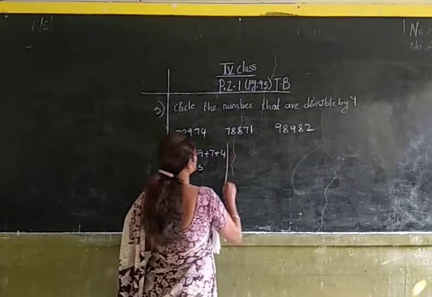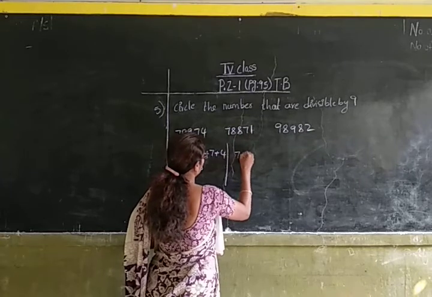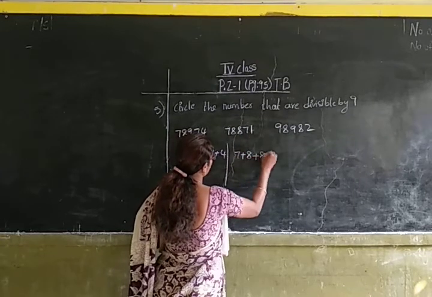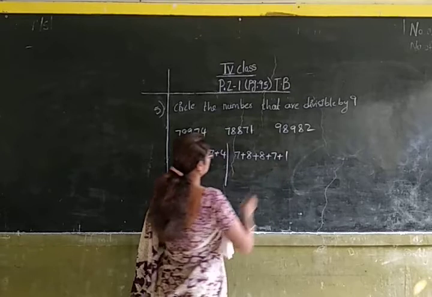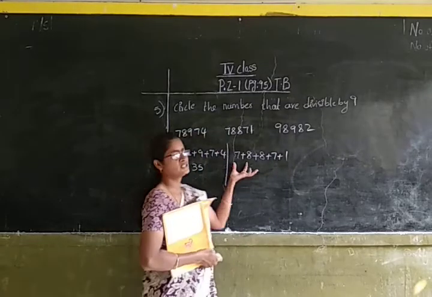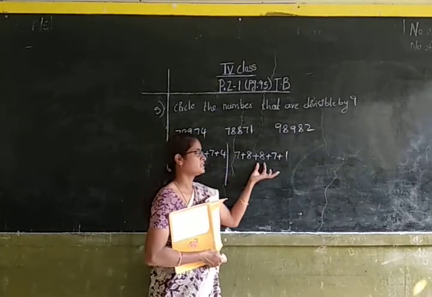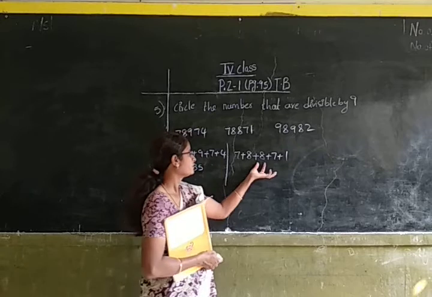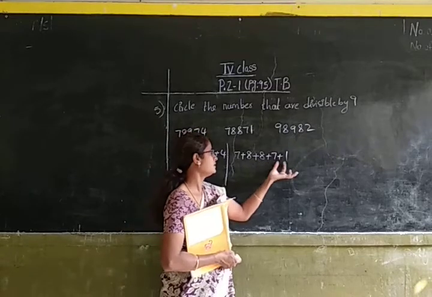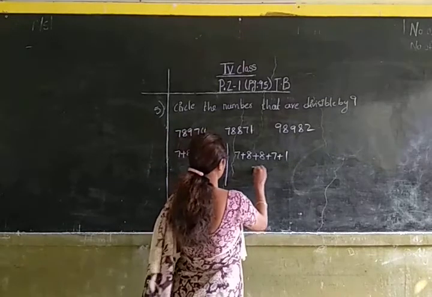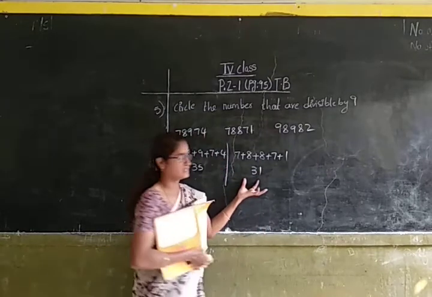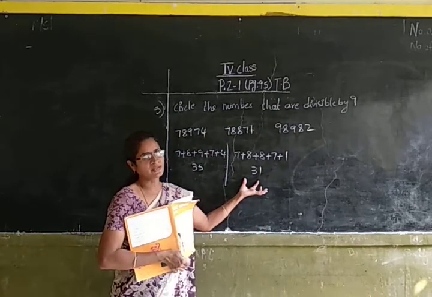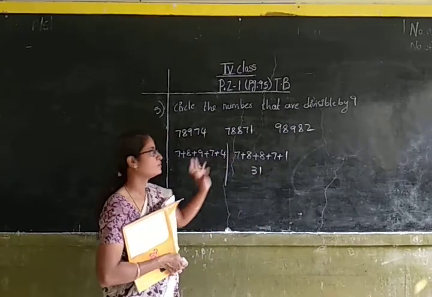Now let us find out the sum of the digits of the next number. 7 plus 8 plus 8 plus 7 plus 1. 7 plus 8 is 15. 15 plus 8 is 23. 23 plus 7 is 30. 30 plus 1 is 31. Here the sum of the digits is 31. 31 is not divisible by 9. So this number is not divisible by 9.